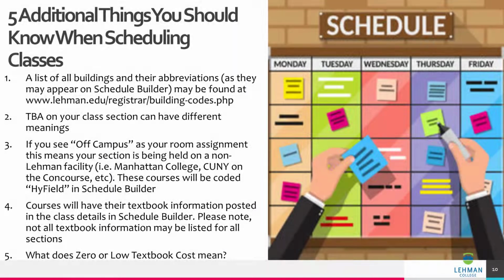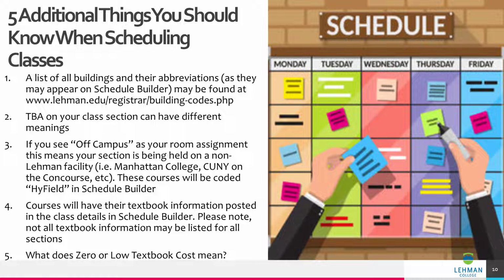When scheduling for courses, here are 5 additional things you should know. A list of buildings and their abbreviations as they appear on Schedule Builder may be found on our website through the link on screen. TBA on your class section may have different meanings. This could mean an instructor or room assignment has not yet been determined and may be updated at a later date. Continue to monitor your section for updates. Another reason a section may be listed as TBA is that the days and times are taught as online asynchronous.